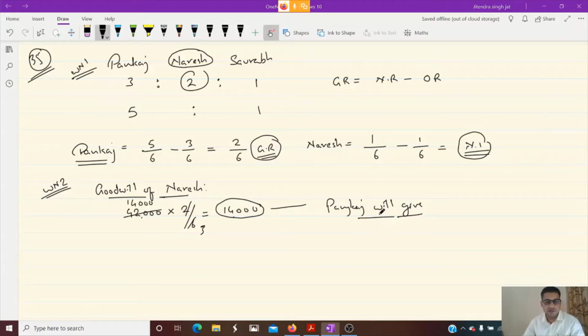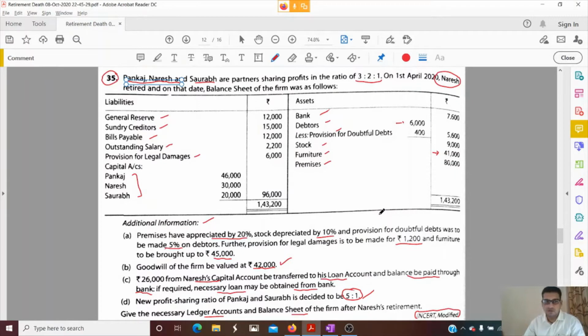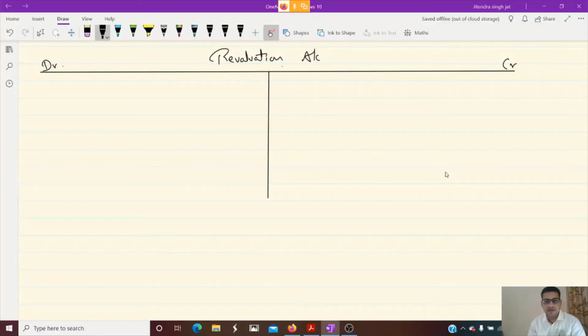Now we will prepare a revaluation account of the firm. Okay, so children, you can see premises have appreciated by 20%. Premises 80,000. Calculate 20% of 80,000, 16,000. Okay, so premises appreciated. So we write on the credit side, by premises 16,000.